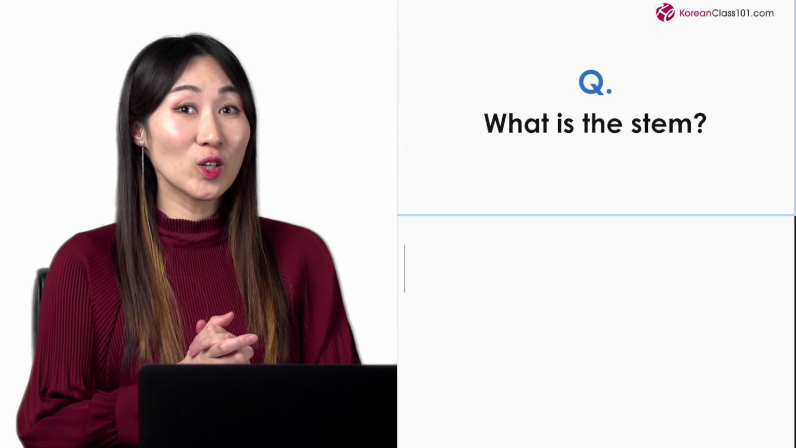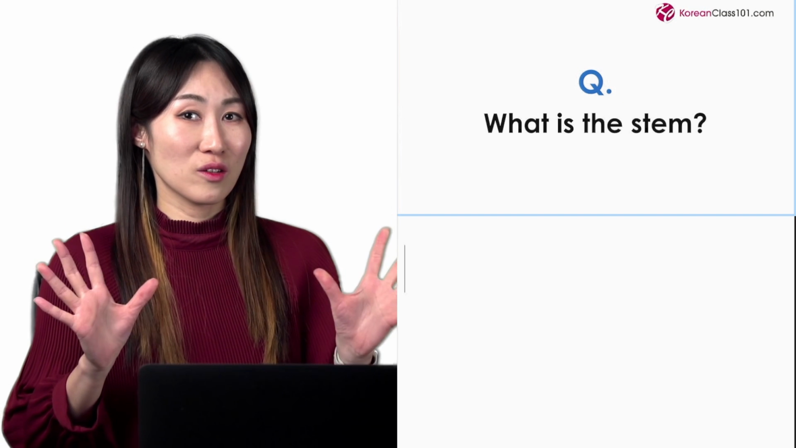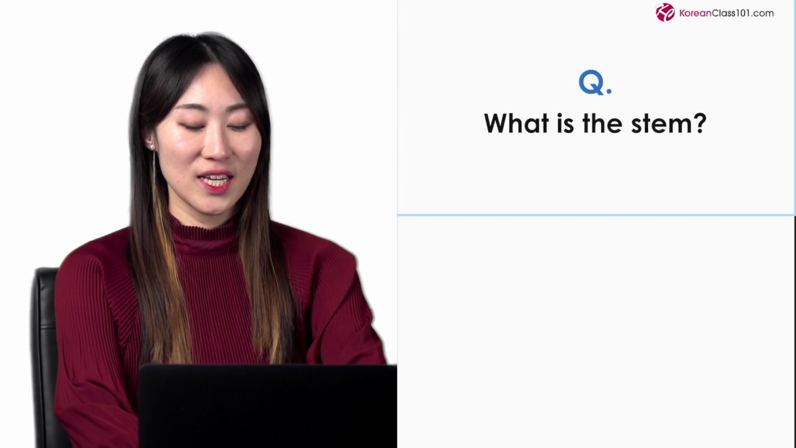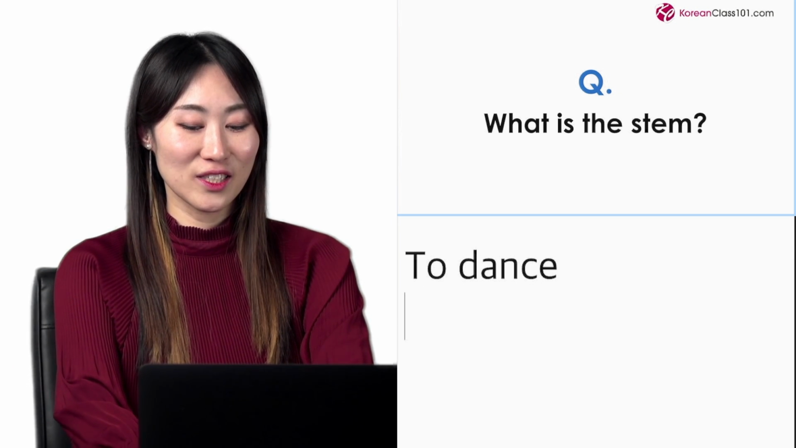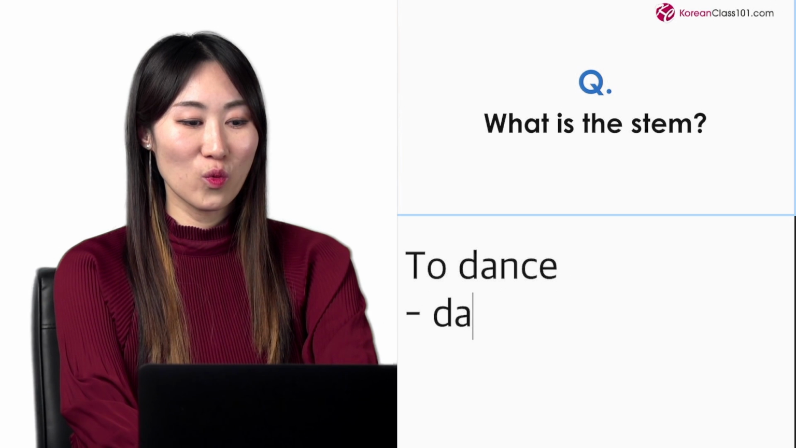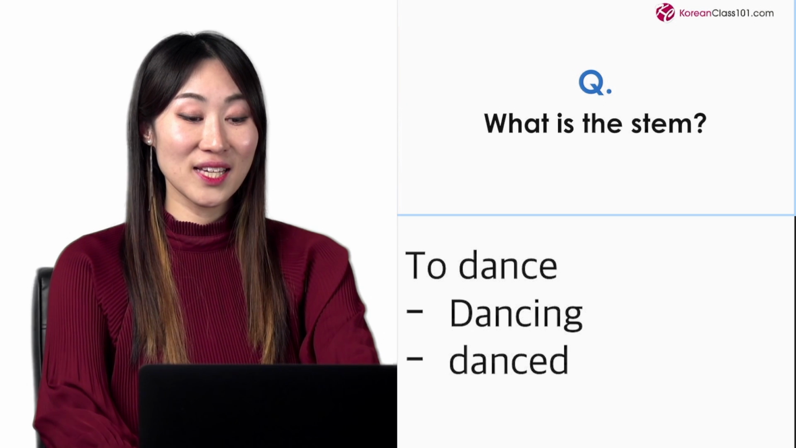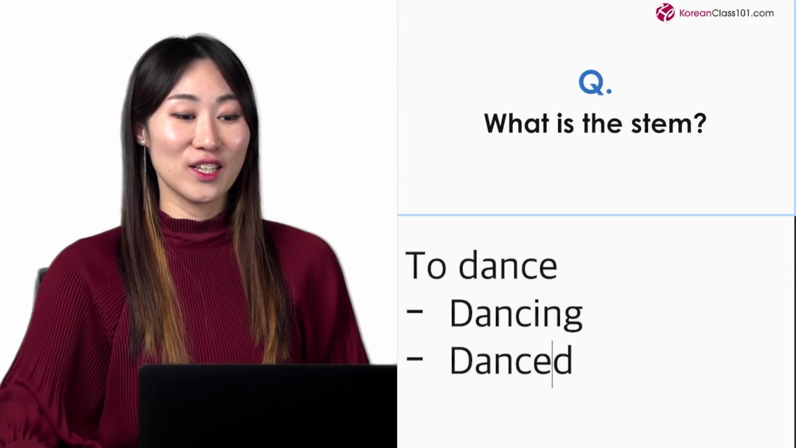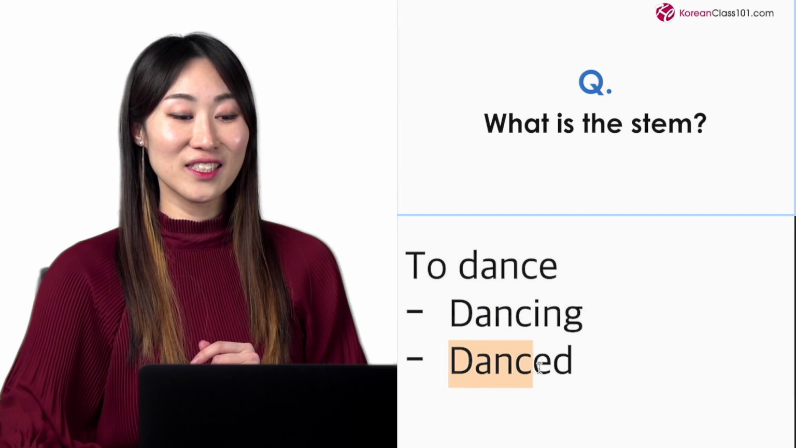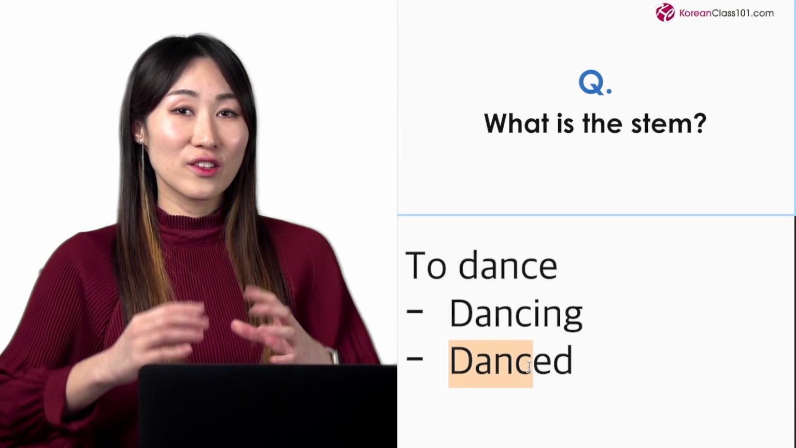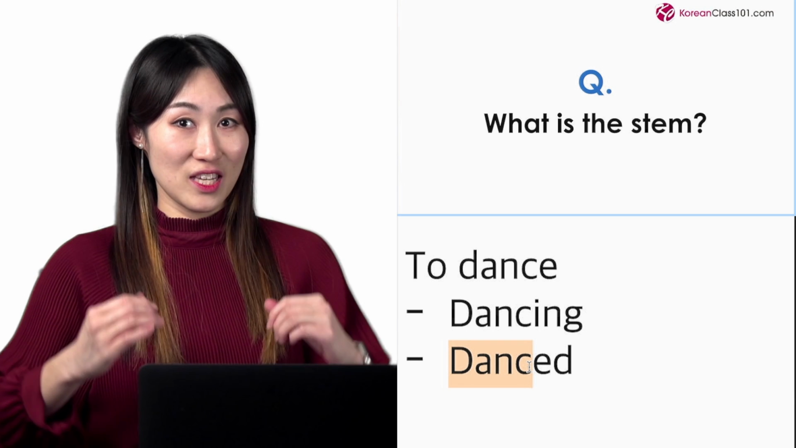Stem is a part of a verb or adjective that doesn't change when you conjugate with some grammar rules. For example, in English, you have this verb, to dance. When you conjugate it with the ing form, it's dancing. When you conjugate it with ed, the past tense, then it becomes danced. Do you see this? D-A-N-C. So when you conjugate with other forms, there is some part that doesn't change. That is what we call stem in Korean.